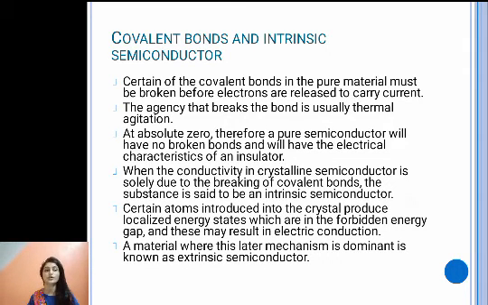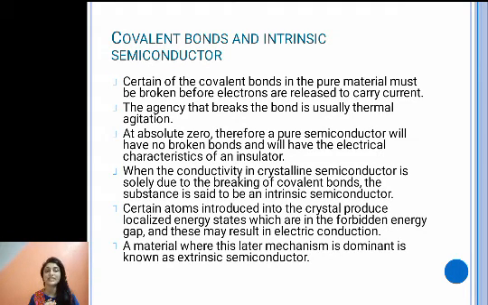At absolute zero, the pure semiconductor will behave as an insulator, because no covalent bonds will break at that temperature. But as the temperature increases, thermal energy will also increase, because thermal energy depends on temperature, E equals kT. So as temperature increases, thermal energy increases, and that is the way at room temperature an intrinsic semiconductor will carry current.